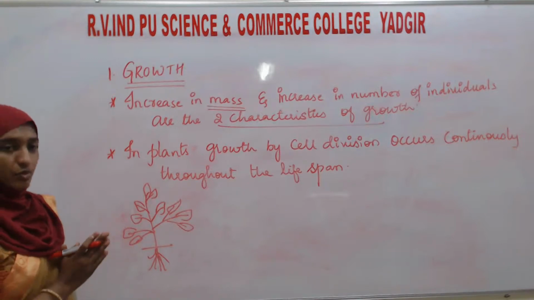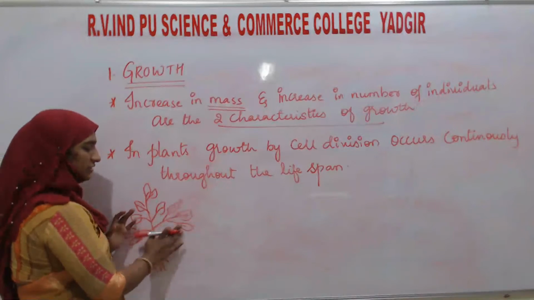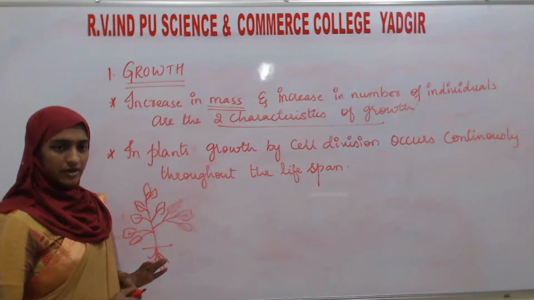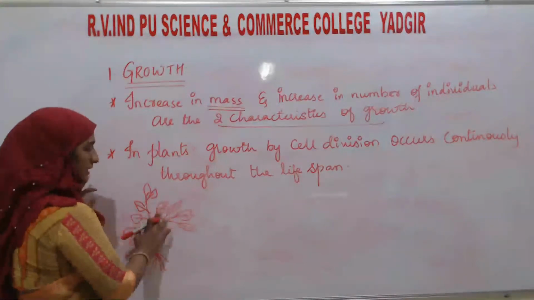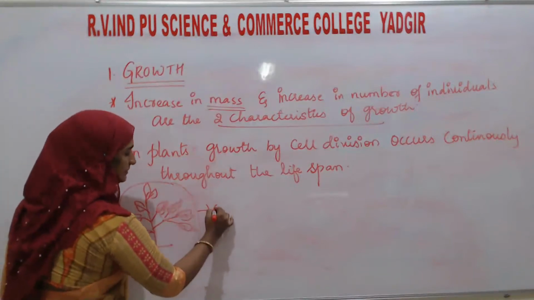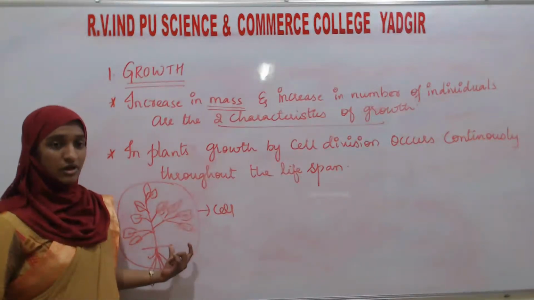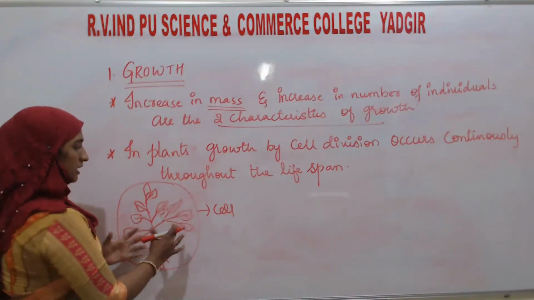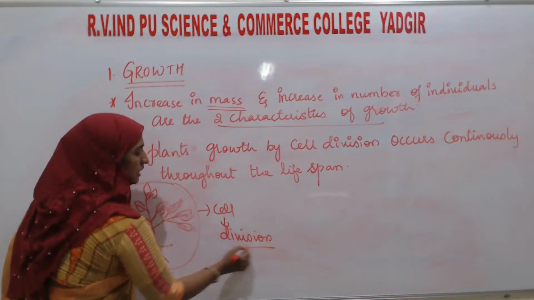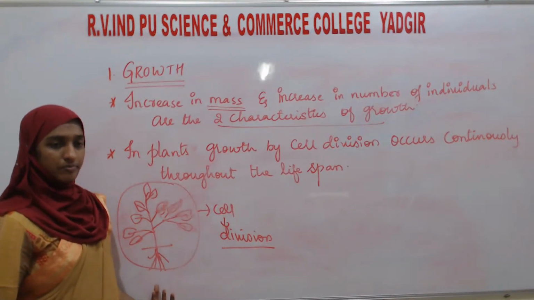In the summer season, all leaves will fall due to the scarcity of water and higher temperature. After that, again, see, the plant is made up of cells because it is a living organism. It is a multicellular organism. The cell will undergo division and form the particular body of the plant.